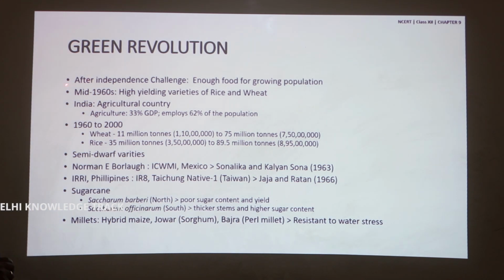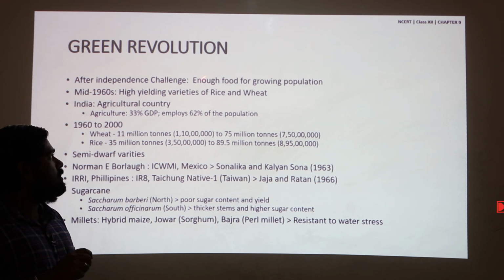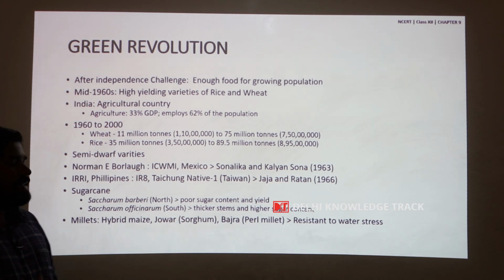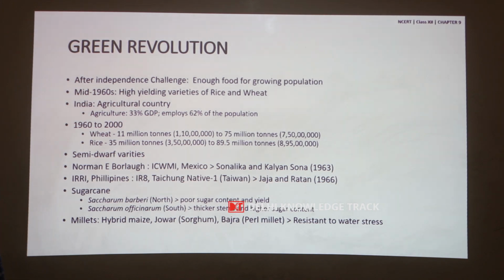After independence, our country had a big challenge of producing enough food for the growing population. In order to overcome this, in the mid 1960s, high yielding varieties of rice and wheat were introduced.